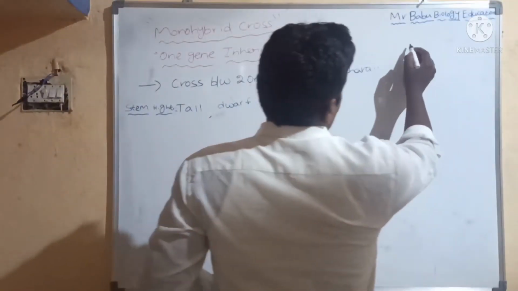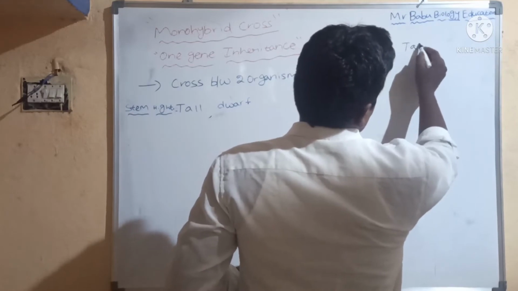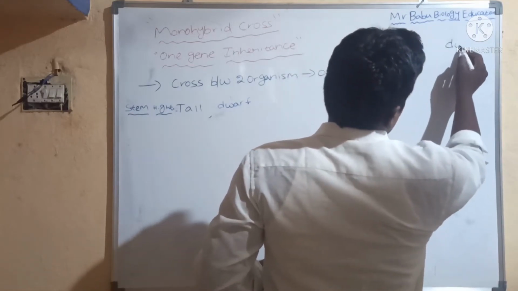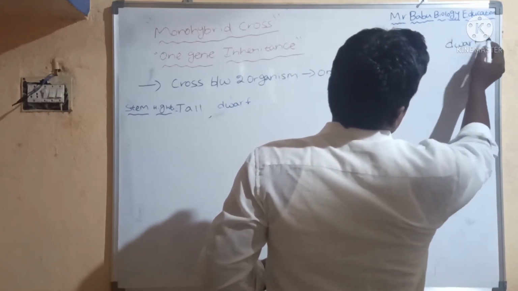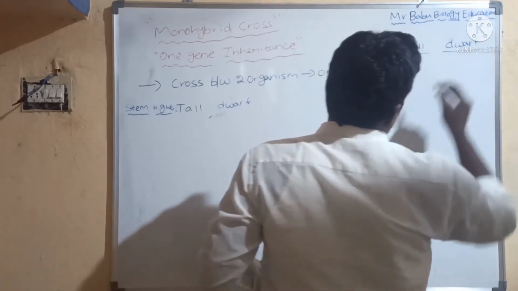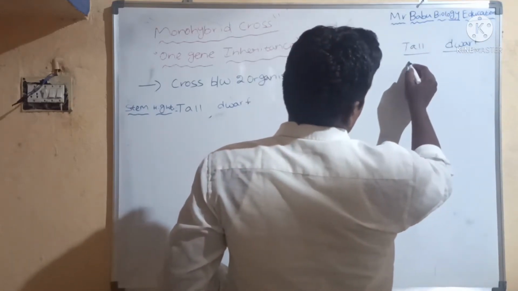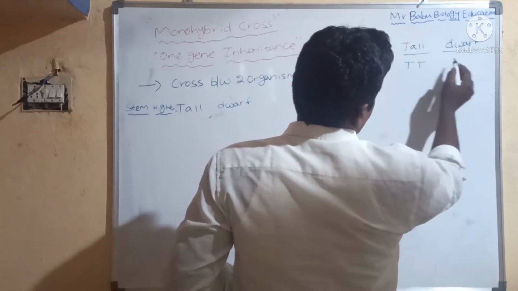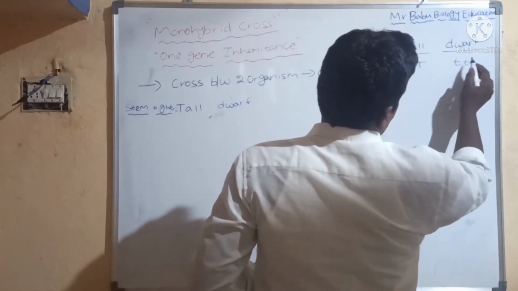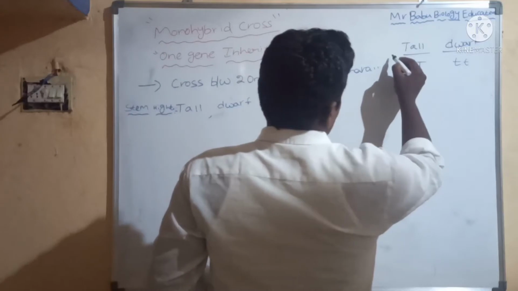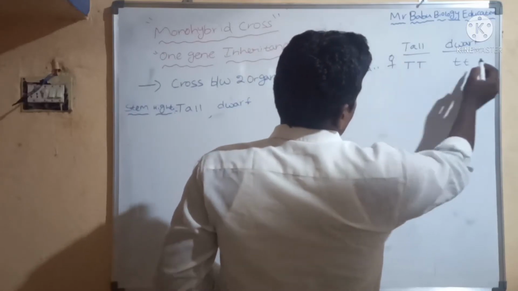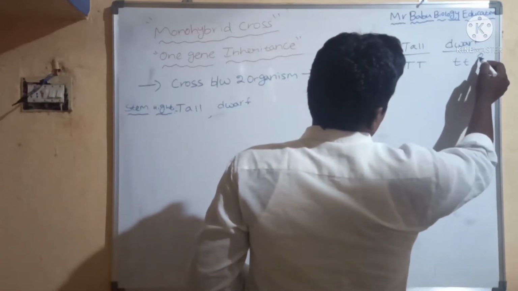So here, tall and dwarf. Tall I am writing as capital T, dwarf as small t. This is the female, this is the male.